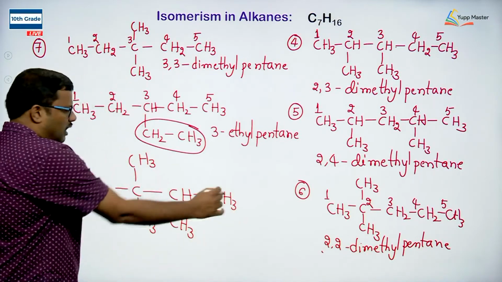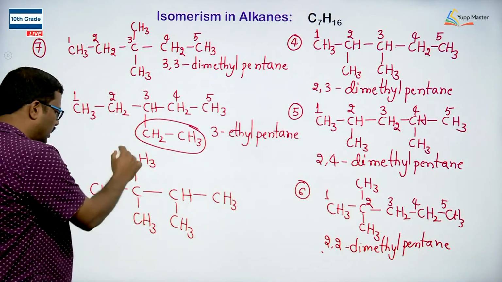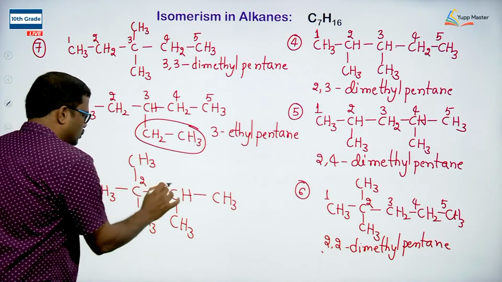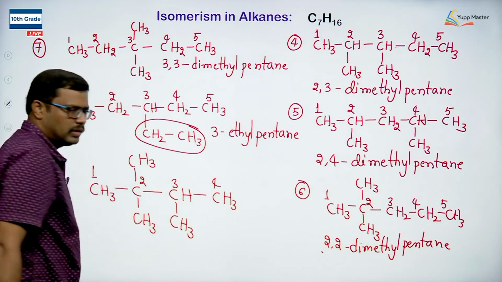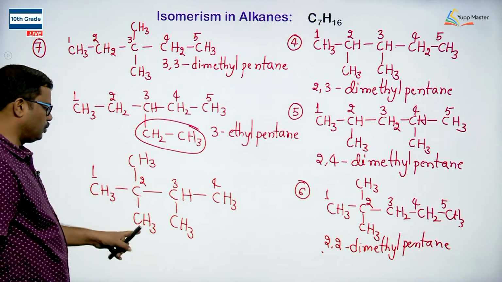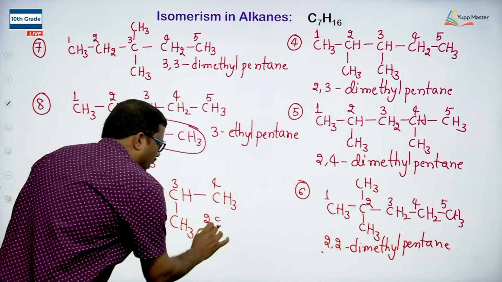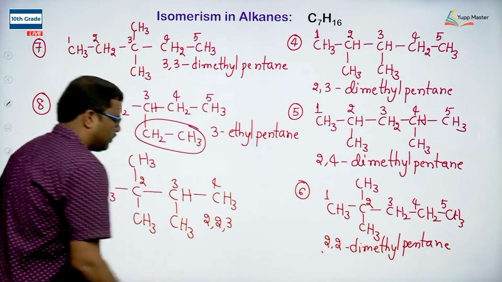So, I am taking 4 carbons as a continuous carbon chain and 3 carbons as substituents. So, we can write it as 1, 2, 3, 4. At second position we have 2 substituents, at third position we have 1 substitution. So, I can write it as 2, 2, 3.